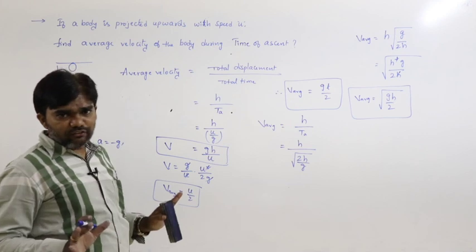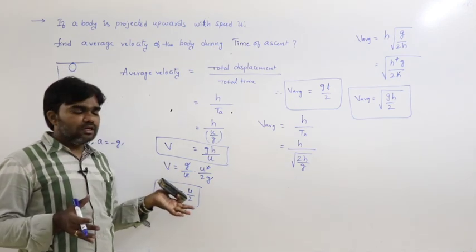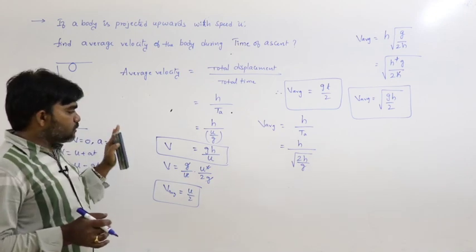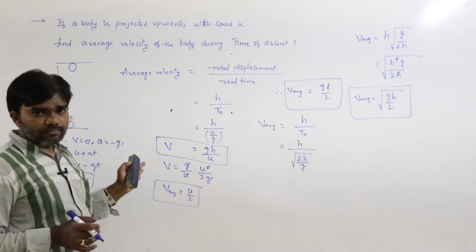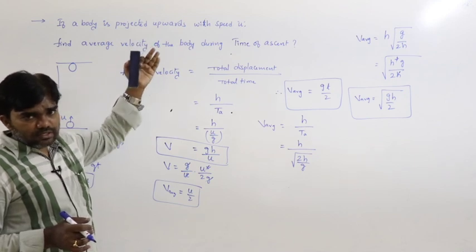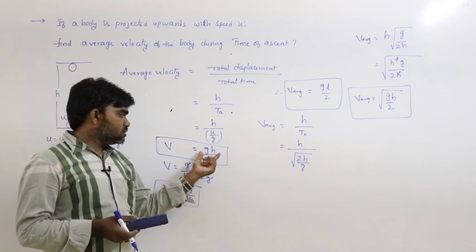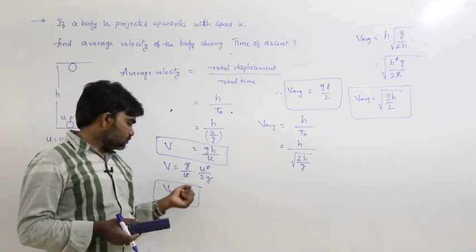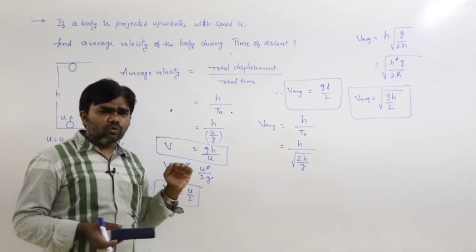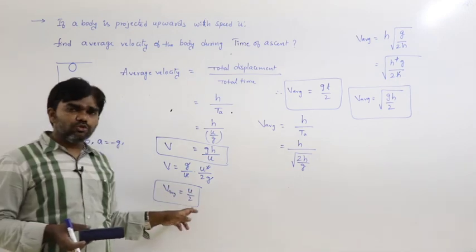When do we use these formulas? If the body is projected upwards with a certain speed and reaches a height h, then to find the average velocity we can use gh by u. And if you know only the velocity, that is u by 2.